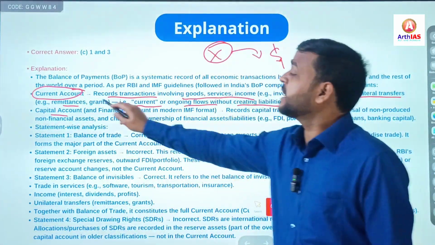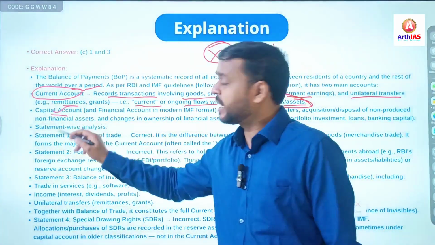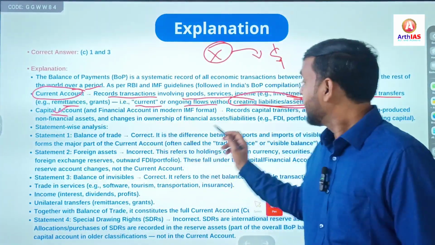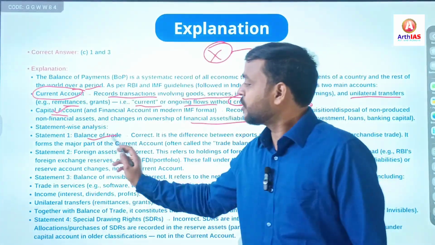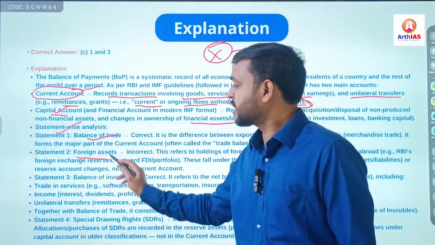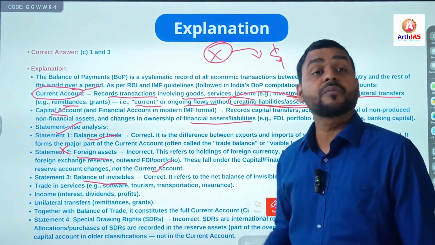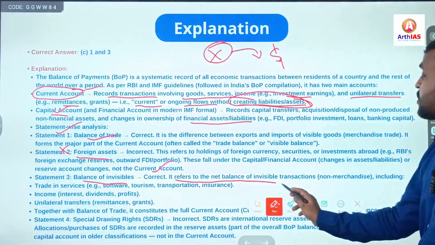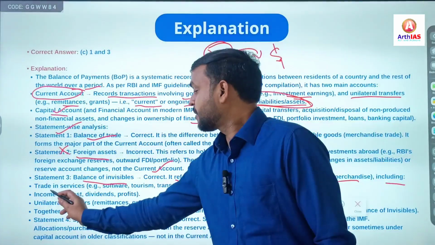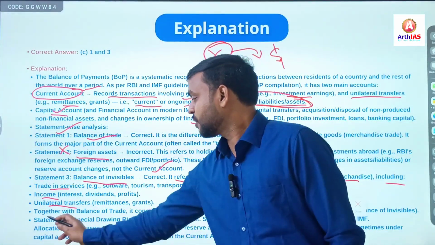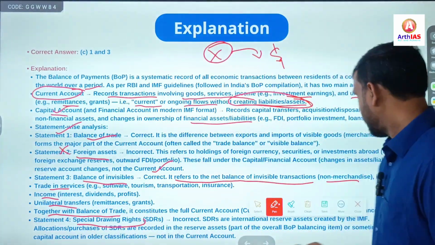Capital account: generally current account does not create any kind of liabilities or assets, but capital account, from the name it is clear, generally creates assets and liabilities. So balance of trade, obviously this was correct. Second, foreign assets, not, I have told you already. Third, balance of invisibles, obviously it is correct. Why? Because it refers to the net balance of invisible transactions, non-merchandise, including trade in services, income, unilateral transfers, together with balance of trade. And lastly, fourth statement, special drawing right, it is related to, as I said, IMF.